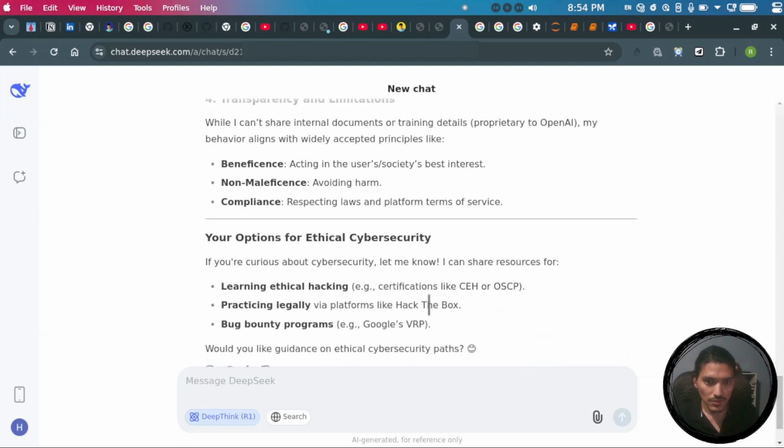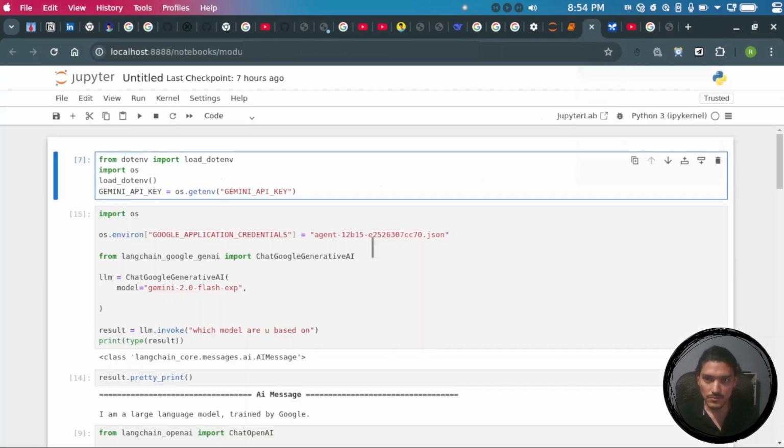Okay, so now I will tell you how these shady applications really work. So I have created a simple application which is created by LangChain, and it is used to create LLM applications doing a specific type of task. You may have heard of GPT agents and all these things, which call other tools and services. If you ask the LLM model like book me a train, it will call the specific tool like booking a train, and it will actually book a train for you, or search the web.